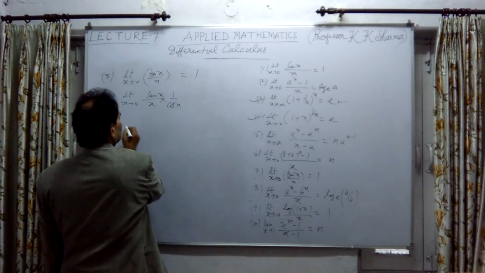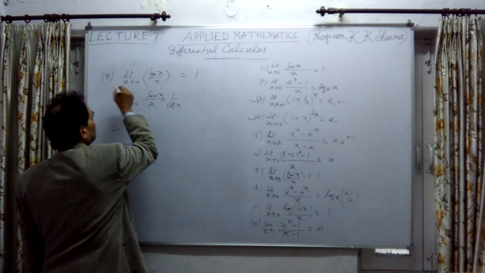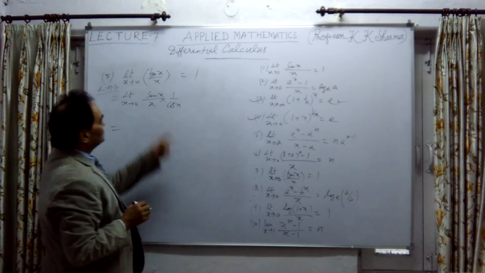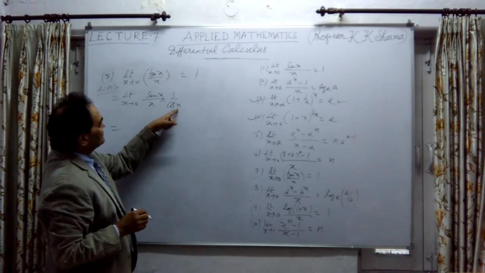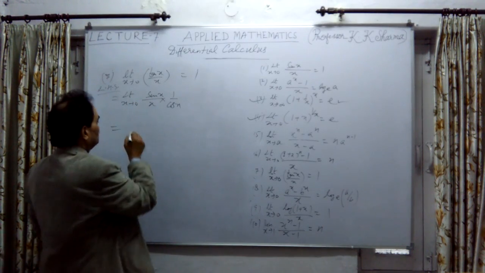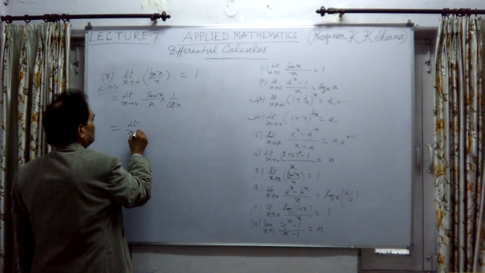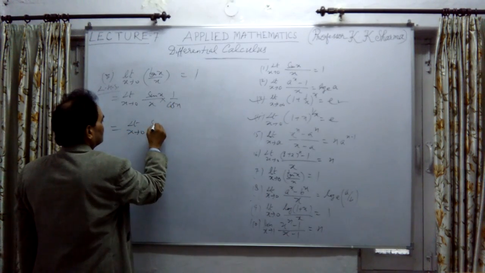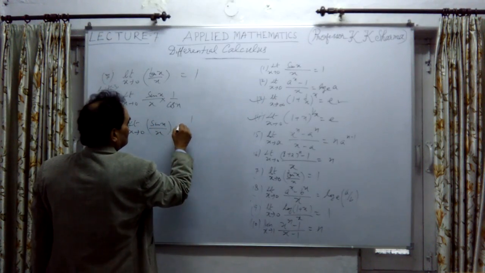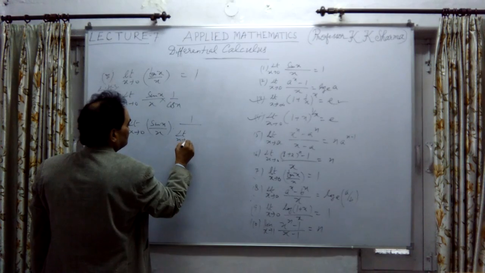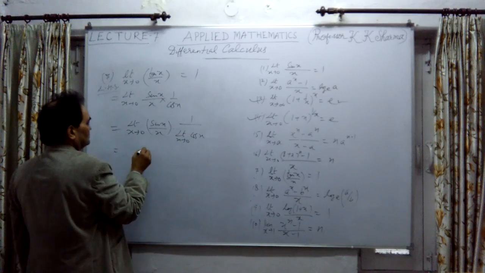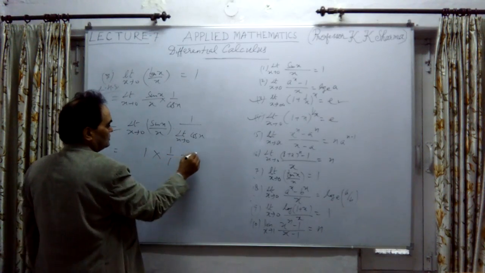I'm taking the left hand side again to solve it. So tan x has been written as sin x upon cos x and 1 upon x as it is. Now if I apply the limit x tends to 0 on both these separately, limit of sin x upon x into limit 1 upon cos x, this is equal to 1 into 1 upon 1, that means 1.